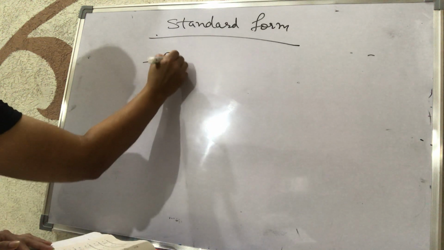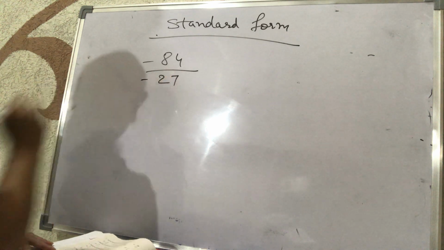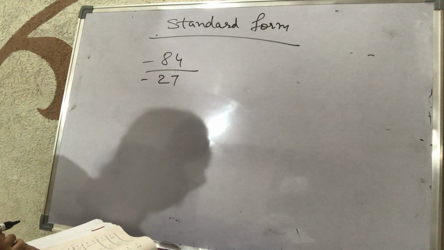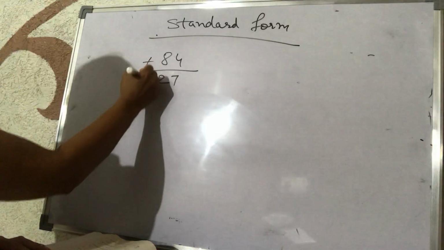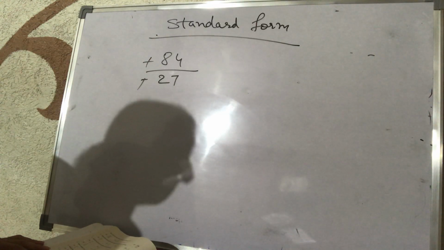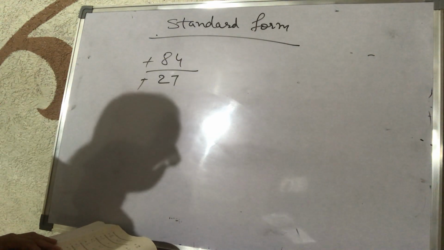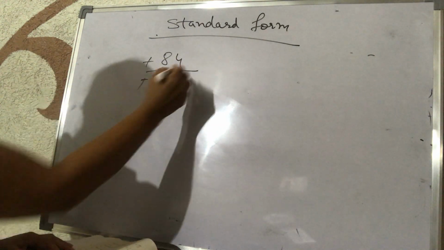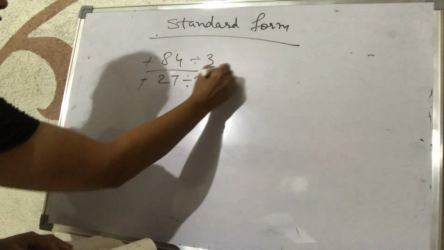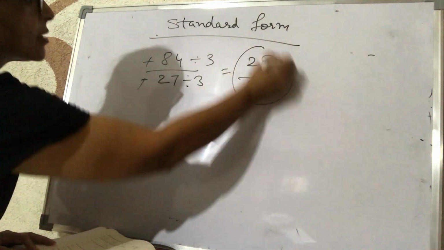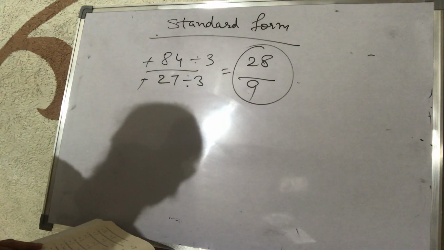Suppose minus 84 upon minus 27. Both the numerator and denominator have a negative sign. The first step is we will cancel the negative sign in both. After that, both the numbers are cancelled by 3. We will cancel it. 28 upon 9. This is called the standard form of the rational number.